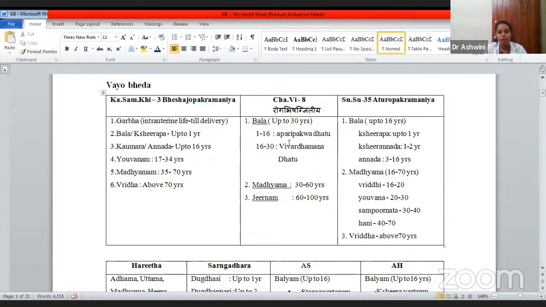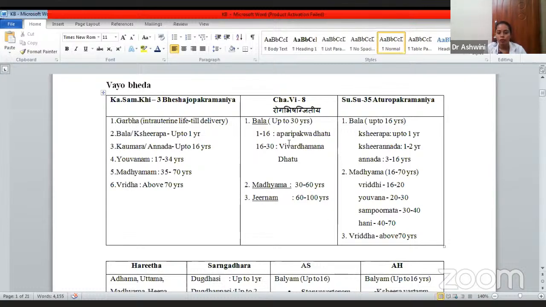He has given 6 classifications. Garbha, that is intrauterine life till delivery, is termed as Garbha. Bala or Kshirapa. Kshirapa means, you all know, the one who is only fed with the Kshira. So he has told up to 1 year he is called Bala or Kshirapa. Kaumara or Annada. Annada means after 1 year the kid is made to have semi-solid food, like Anna and other food articles. That is up to 16 years. Yavana 17 to 34 years, Madhyama 35 to 70 years, Vriddha is above 70 years.